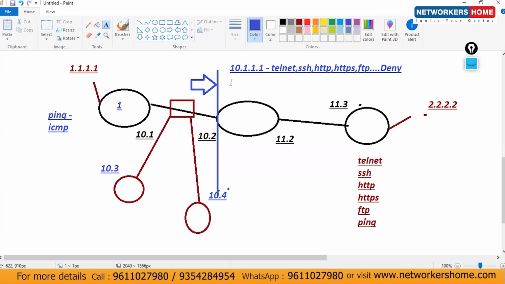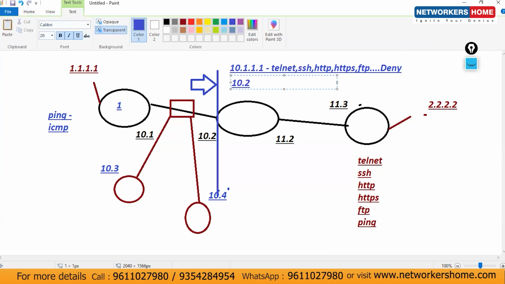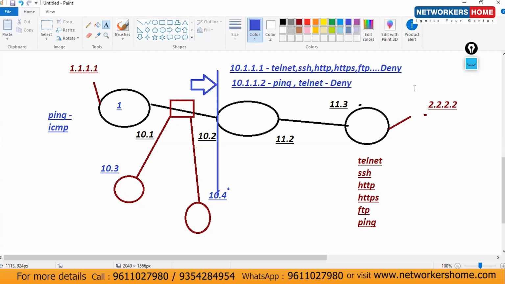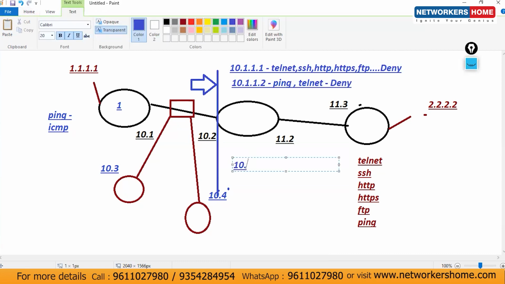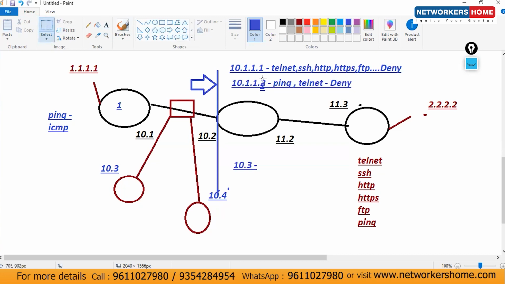Then the second condition I'm putting here: if traffic is coming from 10.1.1.2, deny ping and telnet, and allow other traffic. Which traffic have we mentioned? Ping and telnet. And for 10.3, .2 is my gateway now, so not this one.